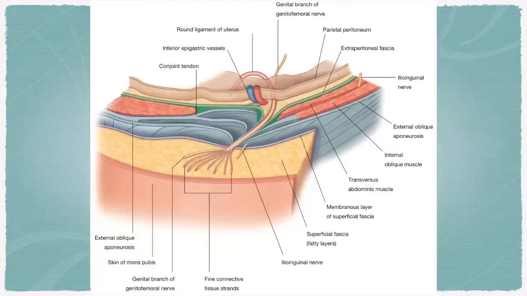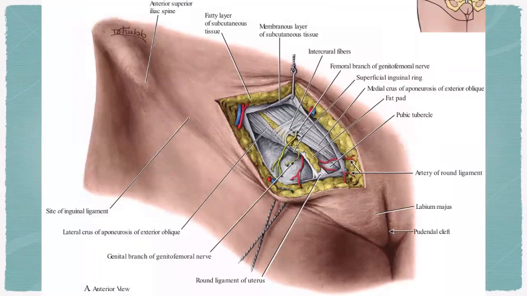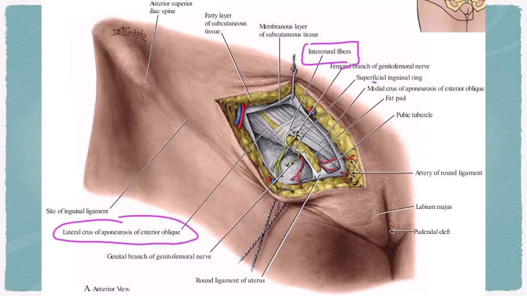See, this is the round ligament, right? You see, in the inguinal canal, it is traveling from the deep to the superficial inguinal ring. And you can clearly see the intercrural fibers here, right? What we mean by intercrural fibers: this is the lateral crus and the medial crus.